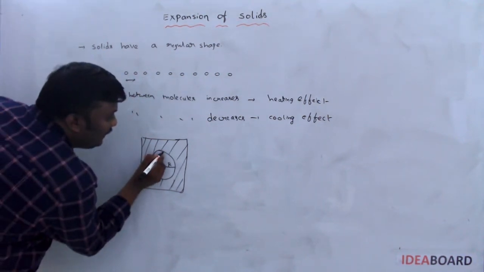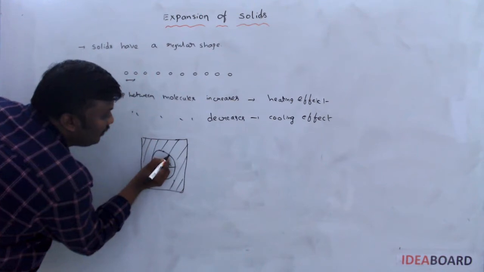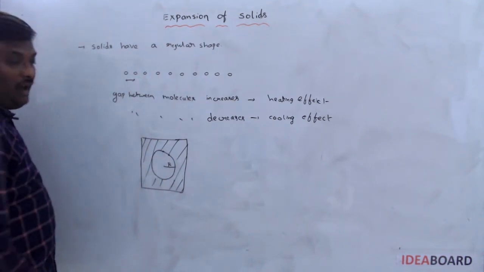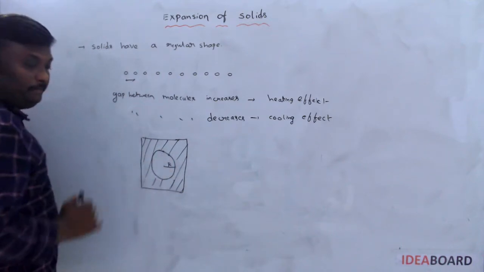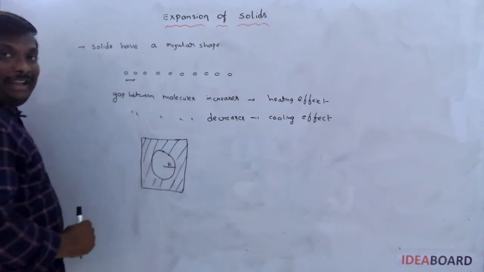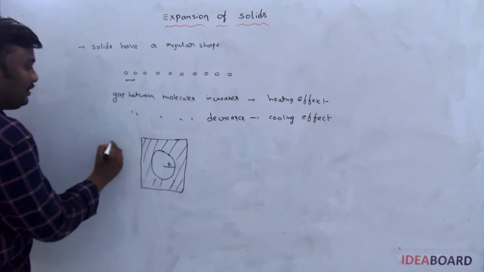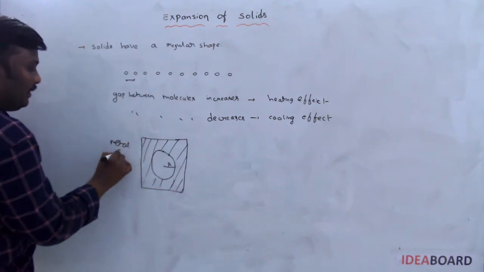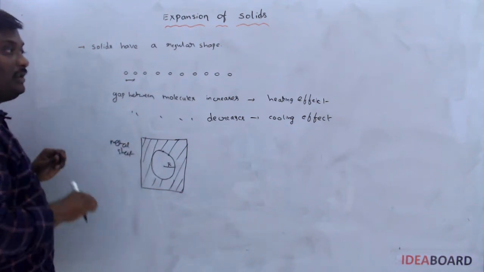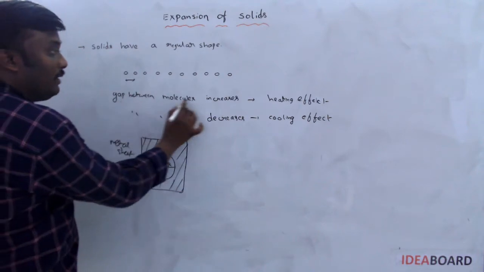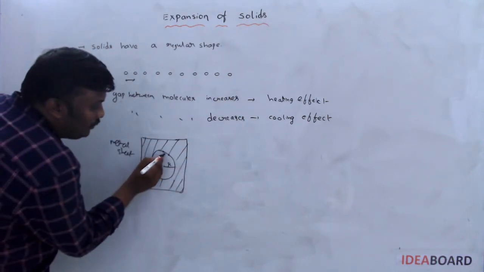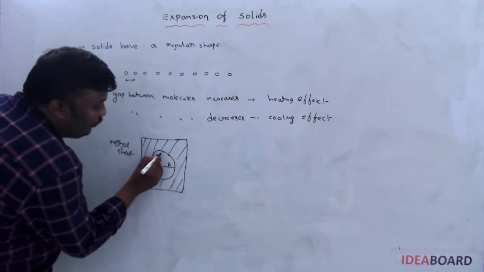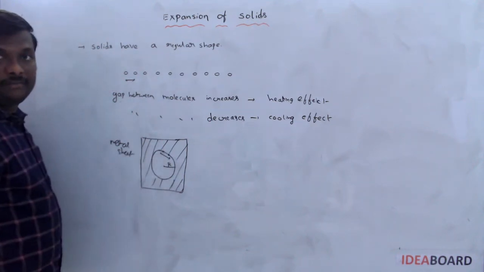See, here I am taking two molecules on the periphery of the cavity. Now, it is a metal sheet. On rising temperature, the gap between the molecules should increase, which means they move apart from each other.